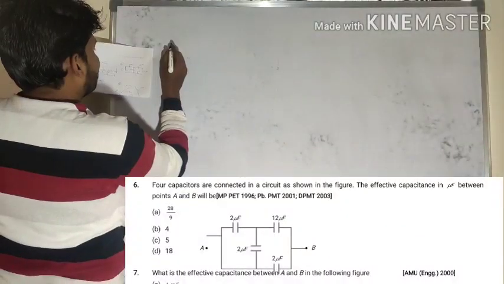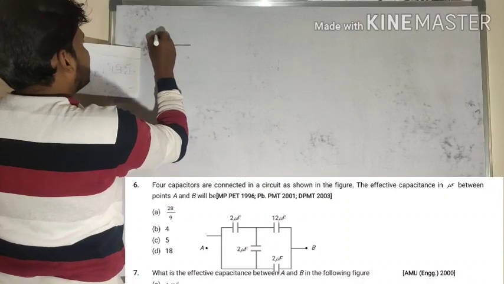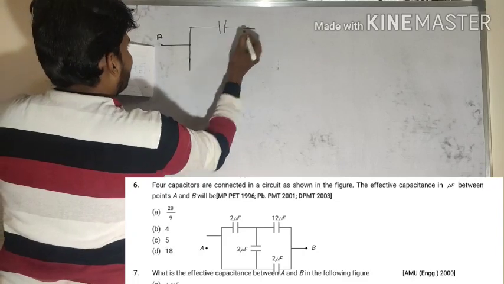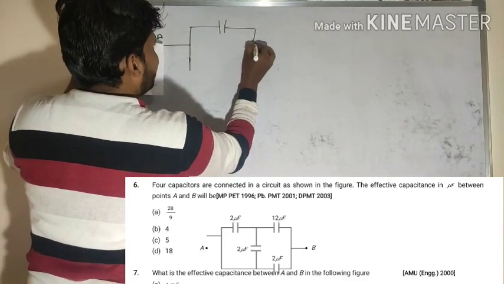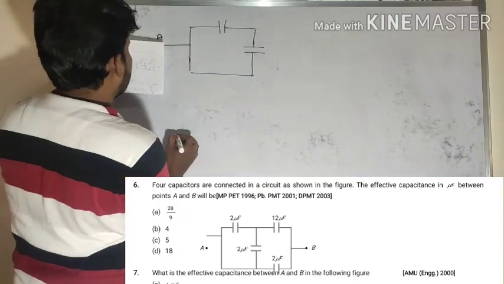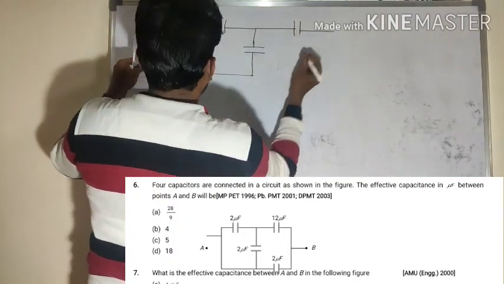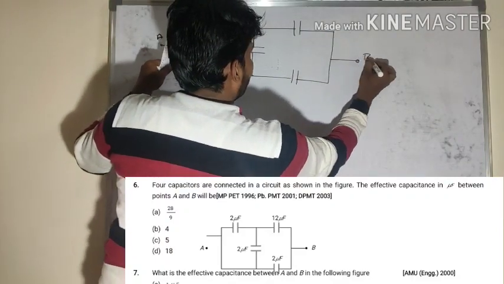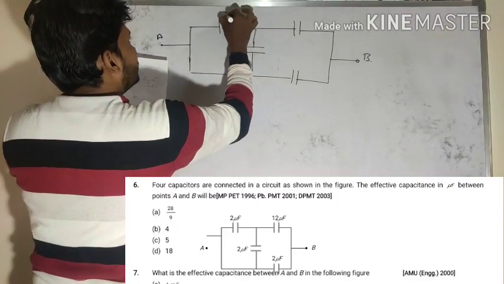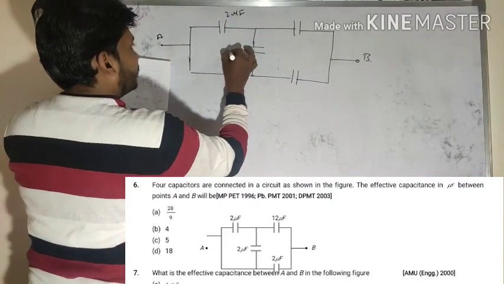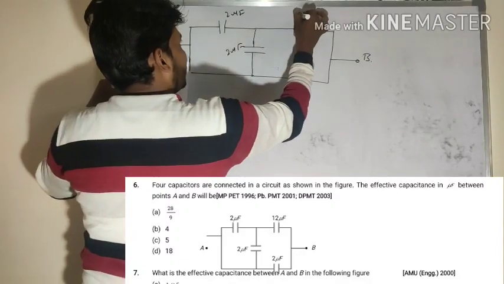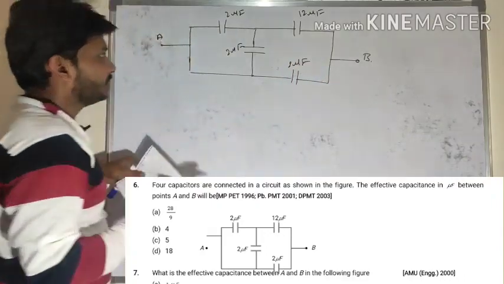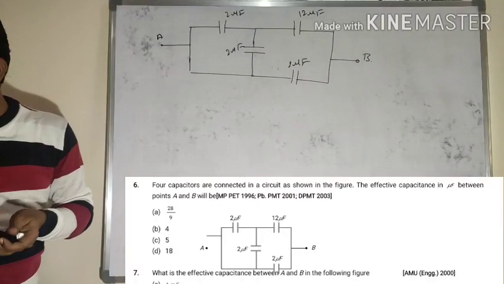Find the effective capacitance between point A and B here. So this is point A, and let me find out that effective capacitance between the point A and B. This one is point B here. Its value is 2 microfarad, 2 microfarad here, 12 microfarad here, 2 microfarad. What is the effective capacitance between the point A and B here?